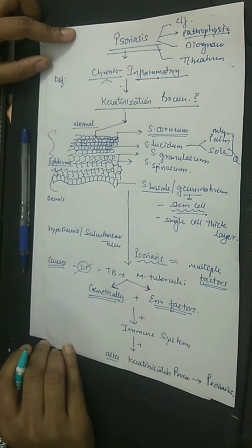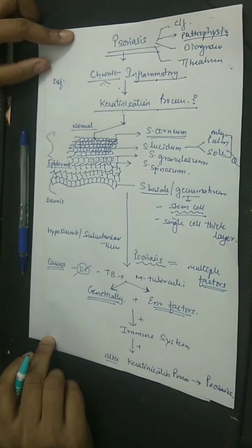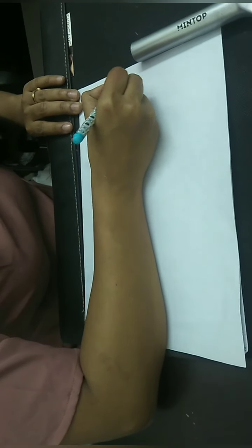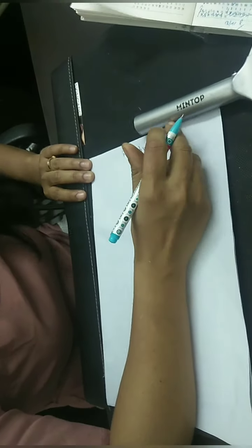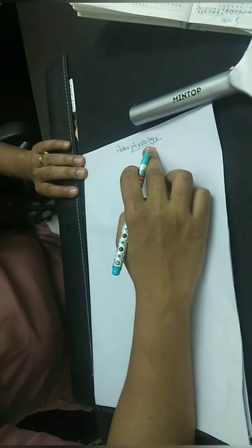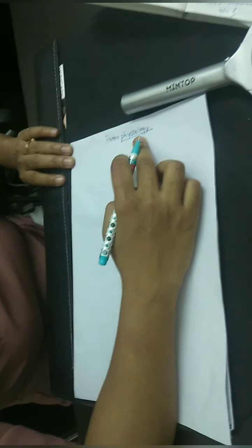Okay, so let's see the pathophysiology of psoriasis. Just now I have told you the normal physiology of our skin, the epidermis, where the keratinization process takes place.